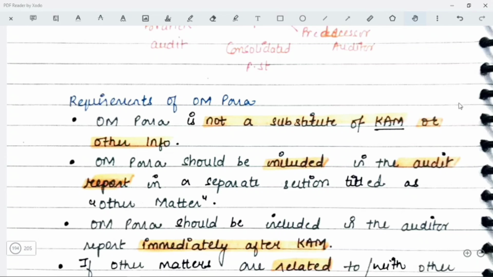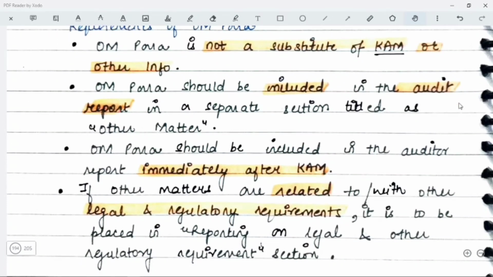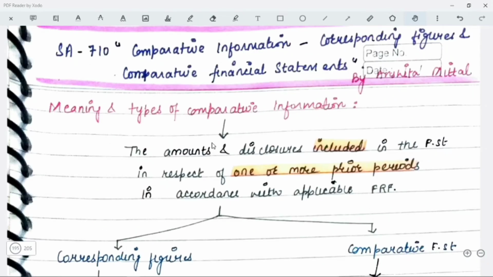It should be included in the audit report as a separate section which is titled as other matter. It should be included in the audit report immediately after the key audit matter. If other matters are related to other legal or regulatory requirements, it is to be placed in the reporting on legal and other regulatory requirements section. Okay, that's it. This was all about SA706, emphasis of matter para and other matter para in the independent auditor's report.